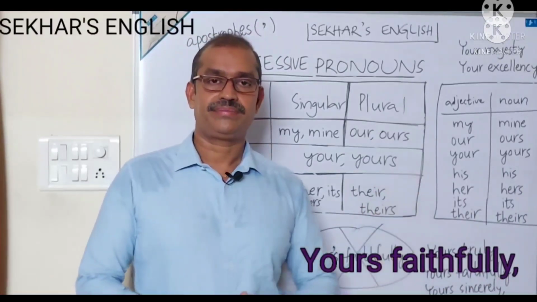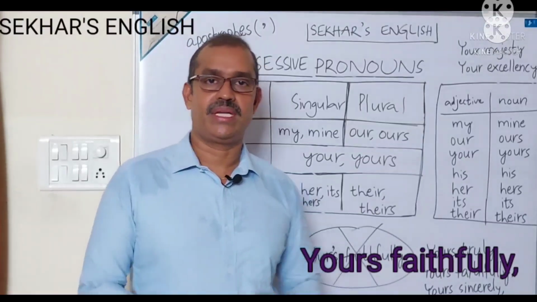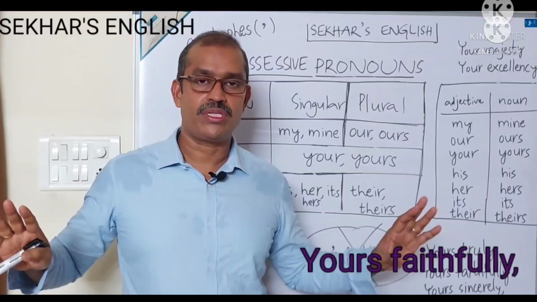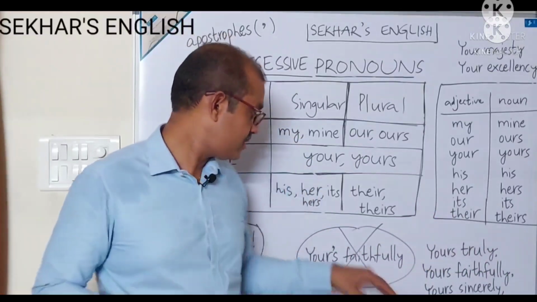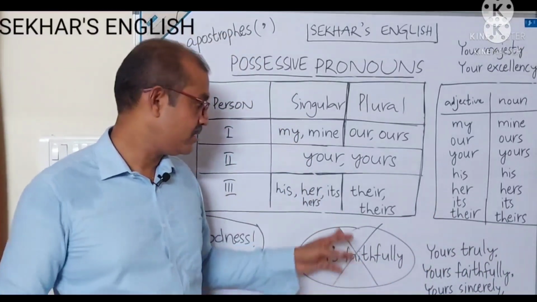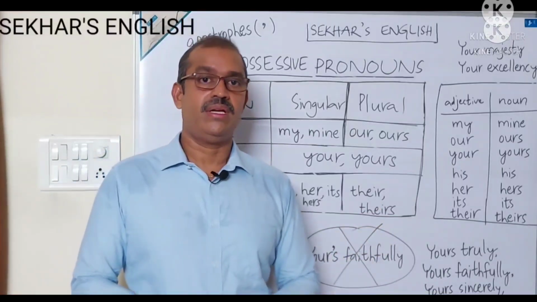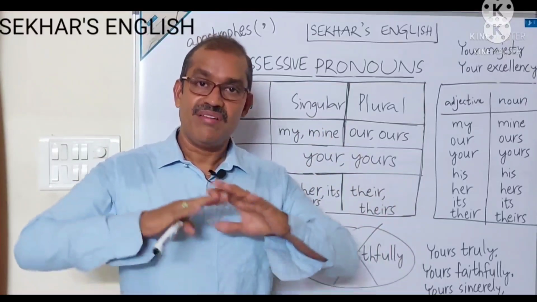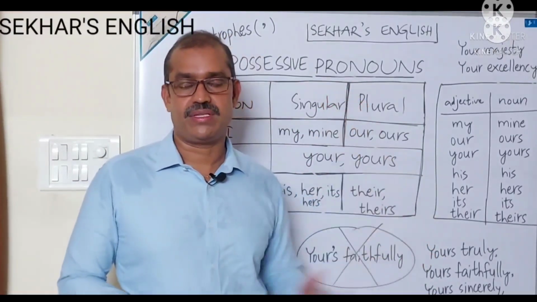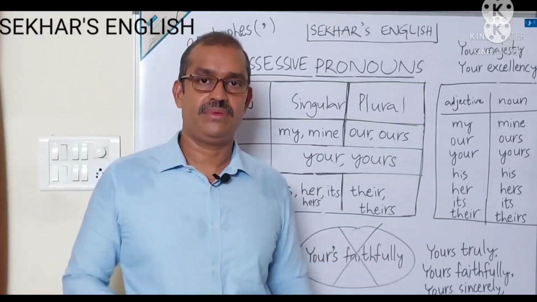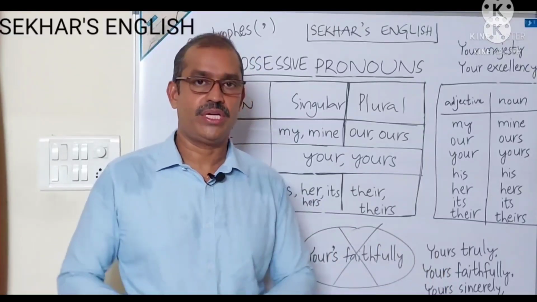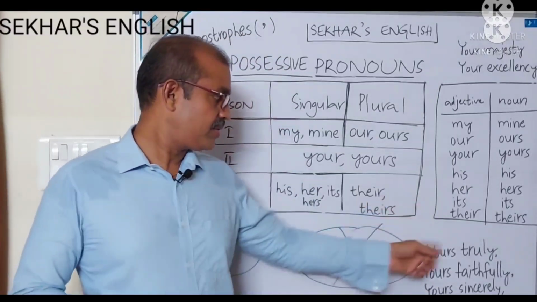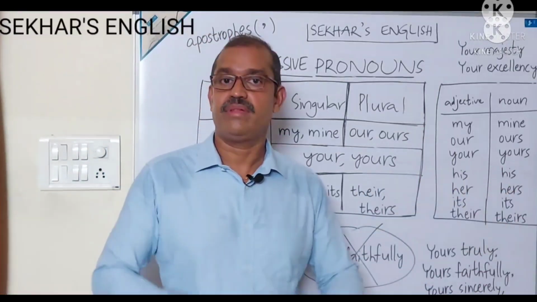Here we generally make a common mistake. What is that? Apostrophe. Don't use an apostrophe between your and s. That is the wrong usage. Friends, remember, possessive pronouns are never spelled with apostrophes. They always come without an apostrophe. Don't make that mistake again. Yours truly, yours faithfully, yours sincerely, yours obediently, without apostrophes.